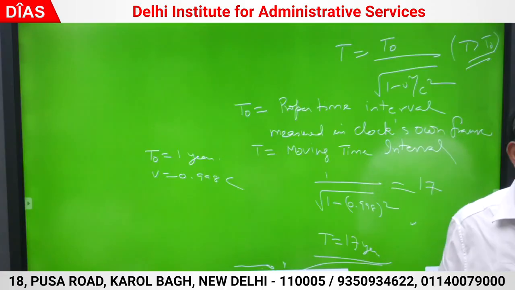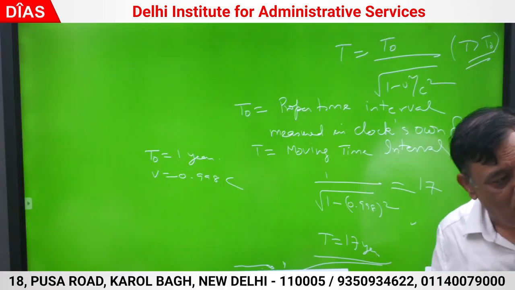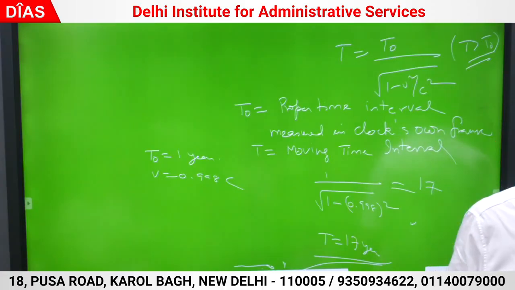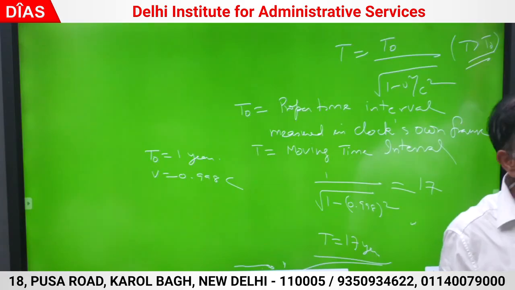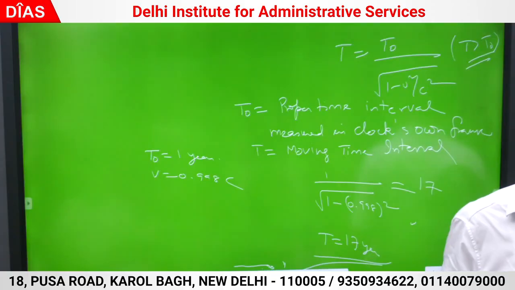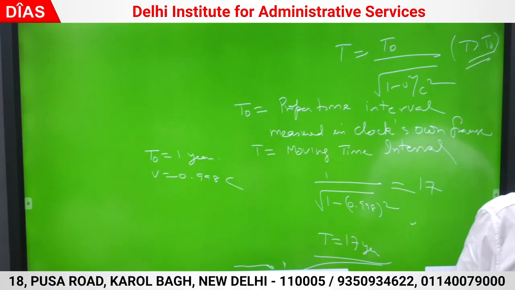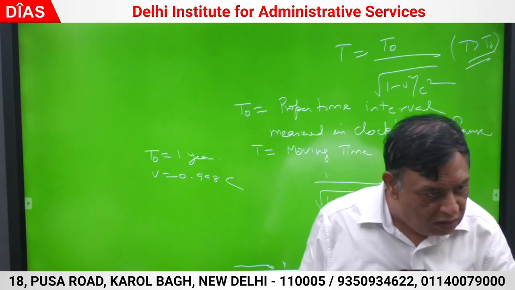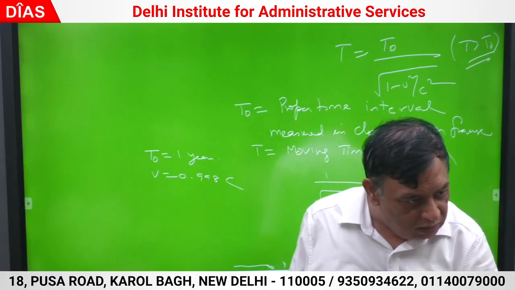So according to physical measurement, proper time cannot be measured by the twin on the lab. The lab twin is not going anywhere. He cannot measure the proper time interval. The proper time interval will be measured only by the body which is moving. Moving body means space journey. So if he says that he has spent 1 year, then he is really 1 year. So he is 21, and the person on the earth has become 37 years old.